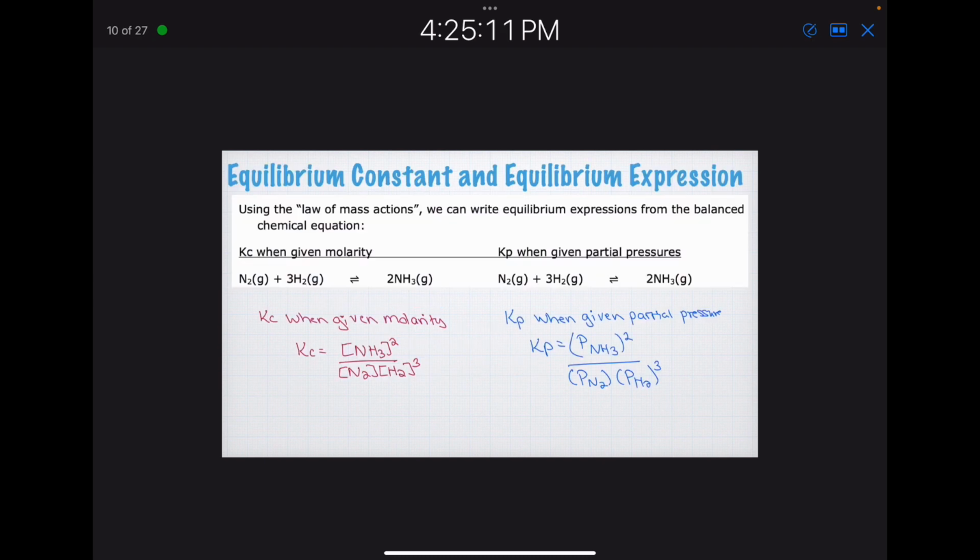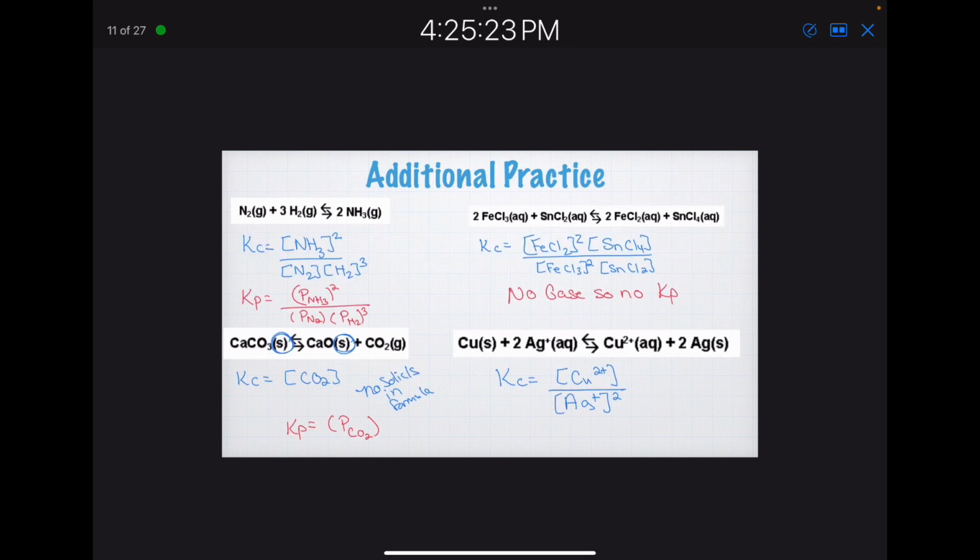Okay, so just again showing you, this is how I write Kc, this is how I write Kp, the similarities between the two of them. Again, the superscripts are based off the coefficients out front. These are some additional practice problems for you to look through. I like the differences of these that I have put on there. On the very first one, I have a Kc and a Kp because I am working with gases. On the next one, with the iron(III) chloride, I have a Kc, but I have no gases, so I have no Kp possible. With the calcium carbonate, I circled the fact that you have solids involved, so there's only one thing that's involved in the Kc, which is the CO2. And it can also be a Kp because I do have pressure.